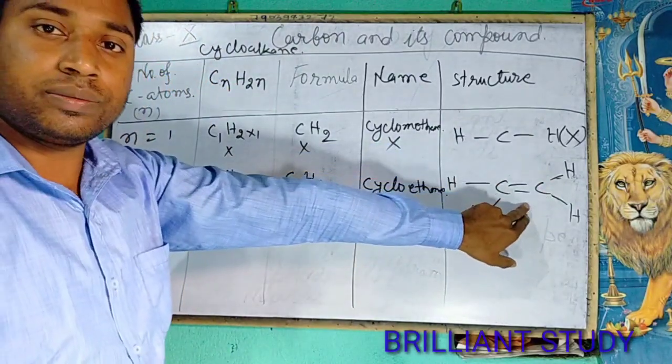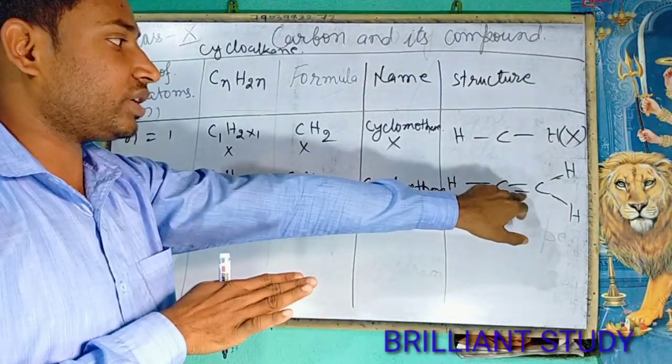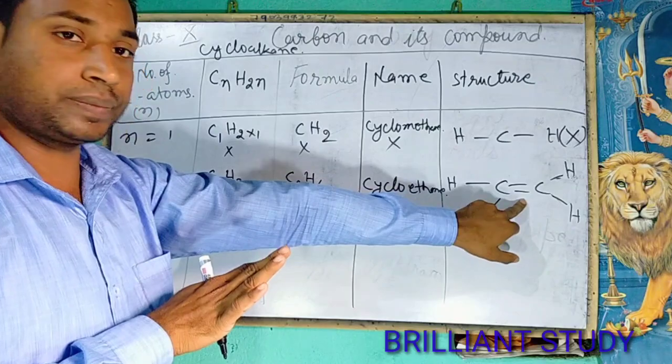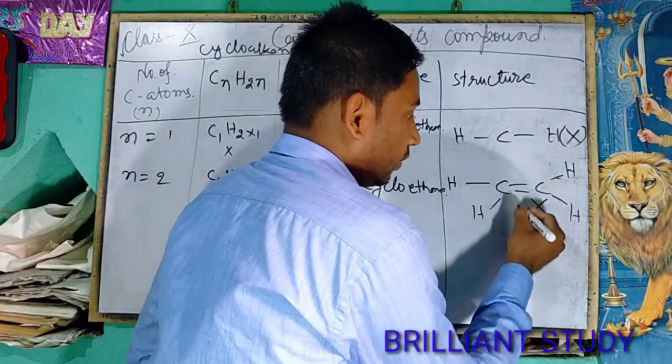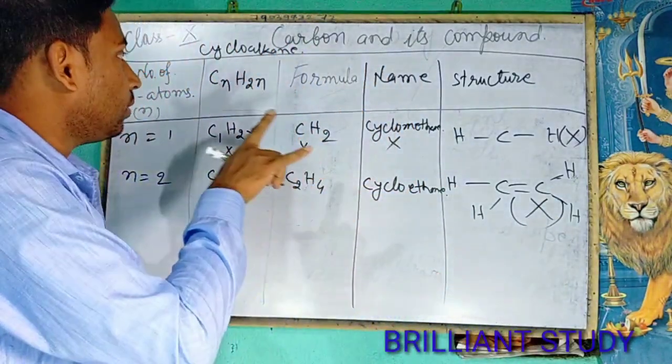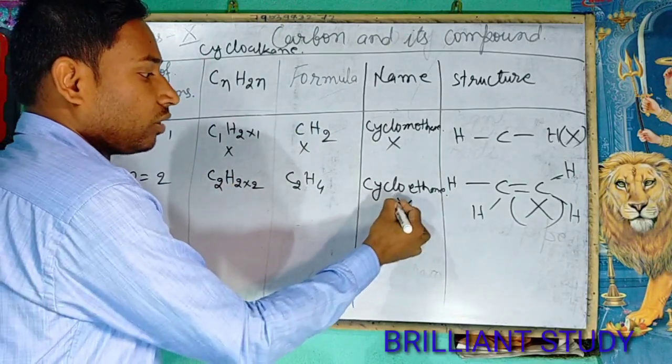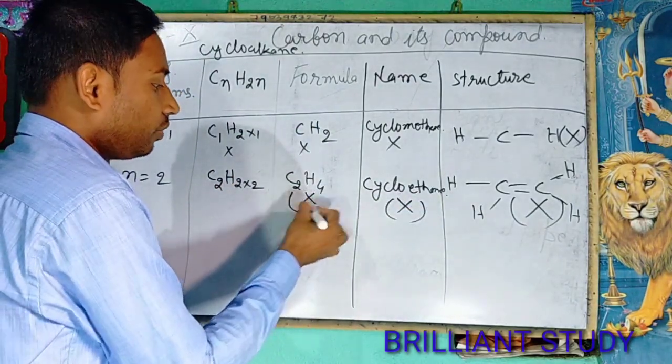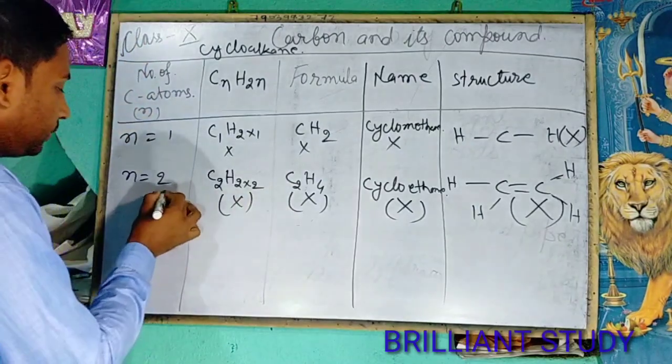Is it a cyclic structure? Obviously not. It is the structure of ethene. So this is not the formula for cycloethane, and the compound cycloethane is not possible.